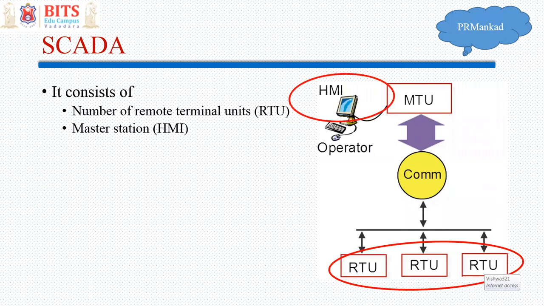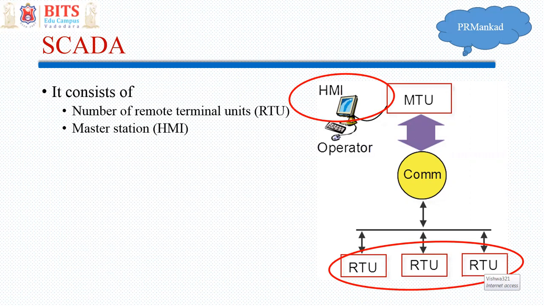Then you have a master station, which is called HMI, human machine interface. Here the control engineers have made representative icons or symbols of those boilers, furnaces, reactors, pumps, compressors. So whatever data is available from the RTU is represented on that particular symbol.